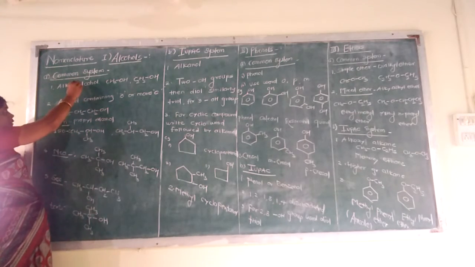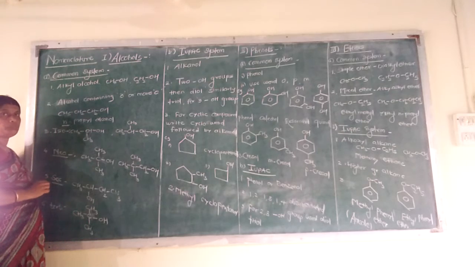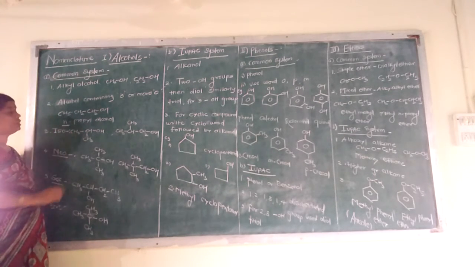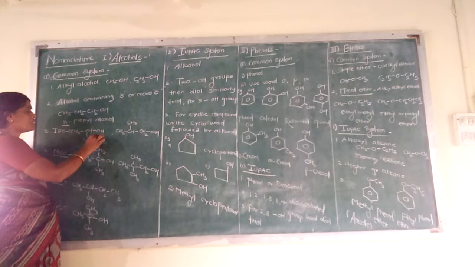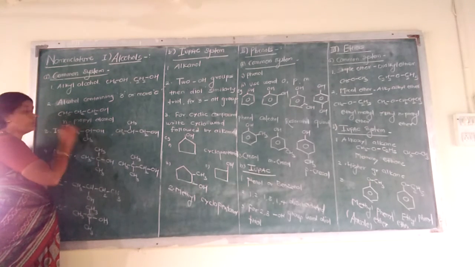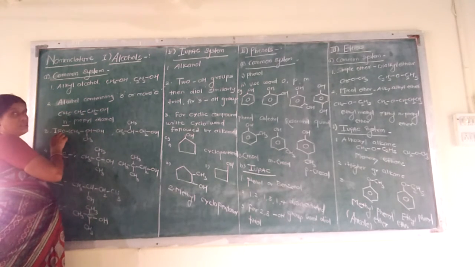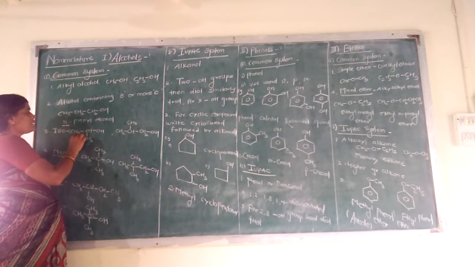Next, in the common system, we use the word iso when, in the given structure, the second carbon contains one methyl group. In this example, this is the second carbon.